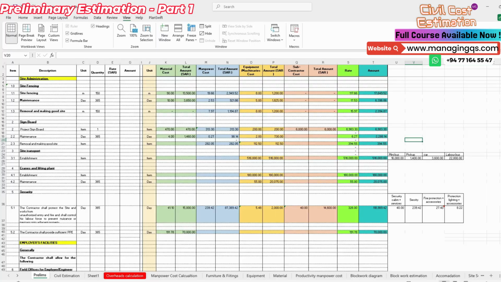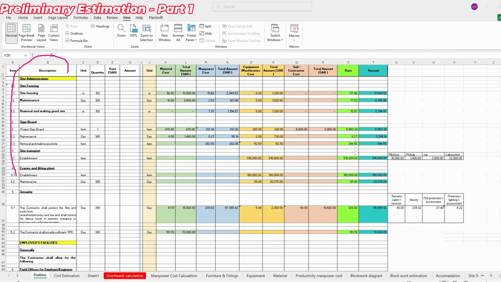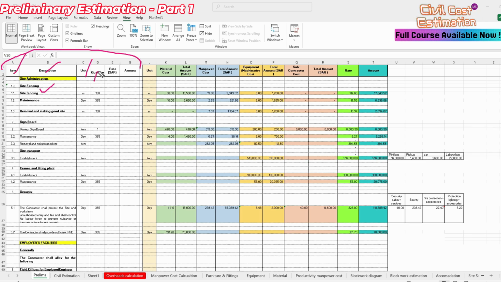Now I'm going to start the preliminary estimation. You can also get detailed information from the description, so you can easily identify what the preliminary work is. Now I'm going to start from the site fencing. You can see this is our general BOQ: item description, unit, quantity, rate, amount.